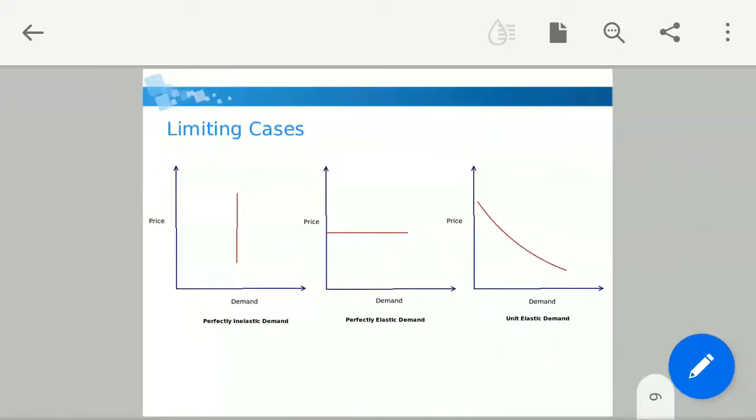So these are the limiting cases. First is perfectly inelastic demand. In this case, the price changes but demand doesn't change, demand is constant. In perfectly elastic demand, your price is constant but demand changes. And the third is unit elastic demand, that is, as your price falls, your demand also changes, or whenever there is a change in price, there is a change in demand.